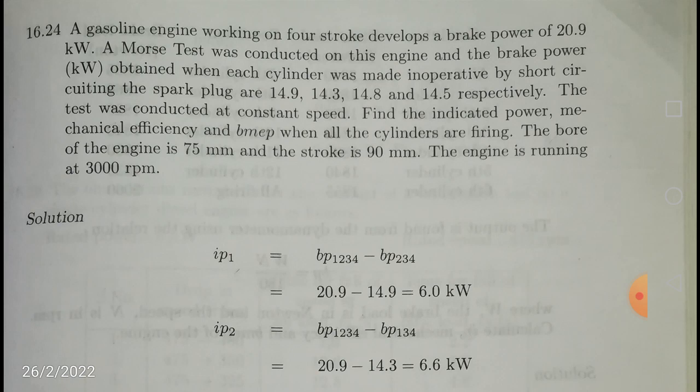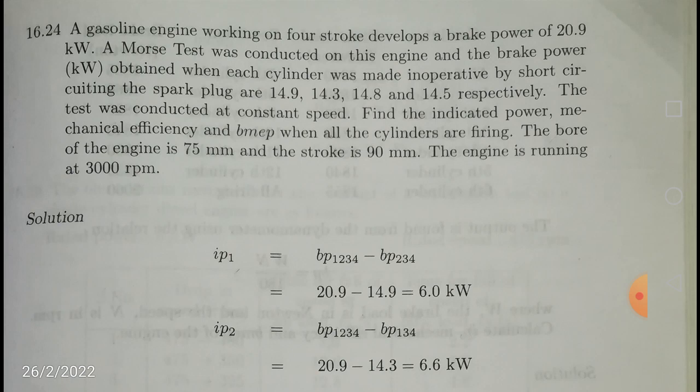Next, you cut off the first cylinder, by cutting off your spark plug or your fuel injector that supplies the fuel. So both ways, CI engine and SI engine, this test can be conducted, but normally it is conducted for CI engines or diesel engines.